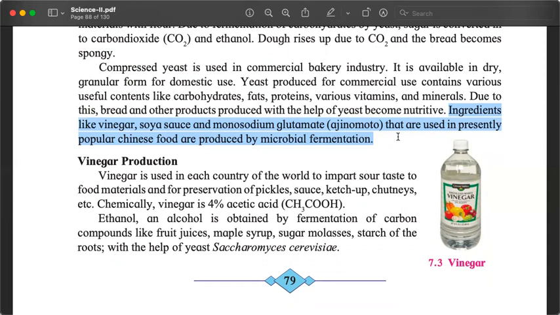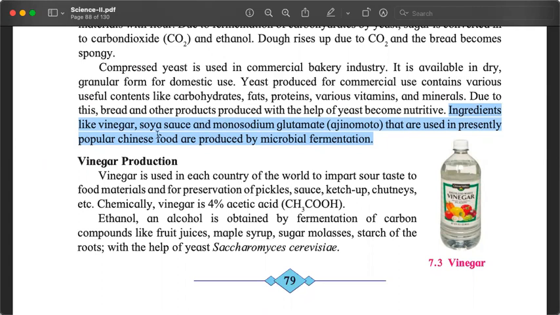What do you call vinegar at home? Do you call it sirka or something? Yes, sirka. Yes, vinegar is sirka. So in the common language, sirka. Yes, heard. So those things also are produced by fermentation by microorganisms.